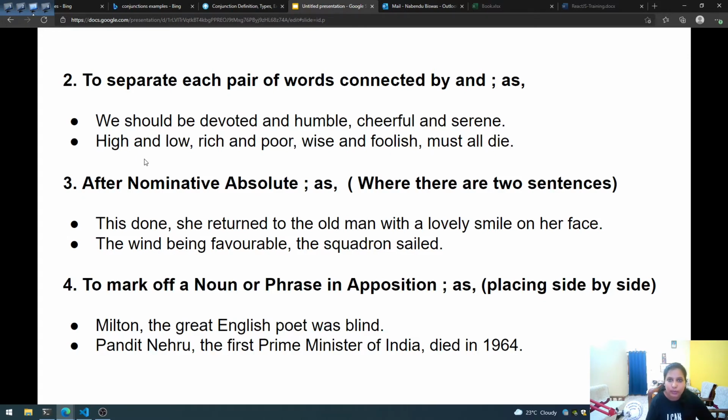Next, "Pandit Nehru, the first Prime Minister of India, died in 1964." Pandit Nehru is the name of the minister, and again we are addressing him as the first Prime Minister of India. So this is a phrase in apposition, and that is why we have used a comma here. Pandit Nehru, the first Prime Minister of India, died in 1964.